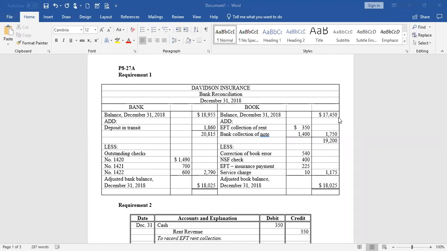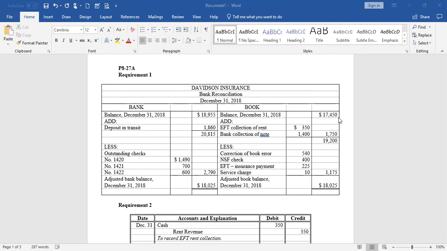But sometimes the bank doesn't know everything about our checkbook. There's missing items during the month. Sometimes we don't know everything that the bank did to our checkbook until we get the bank statement.